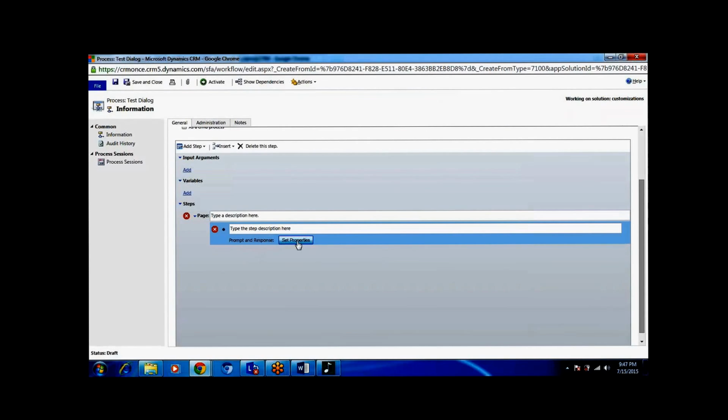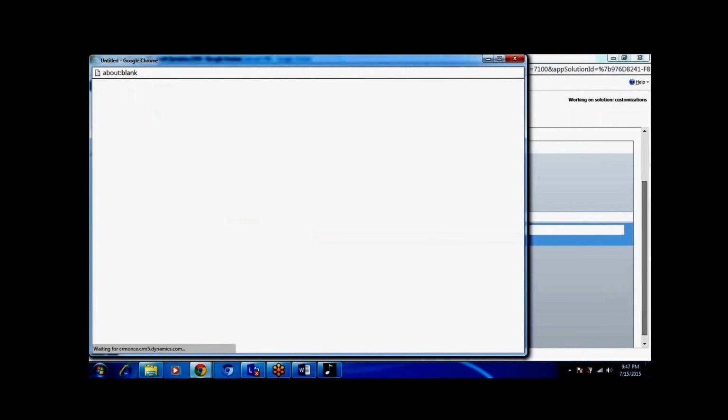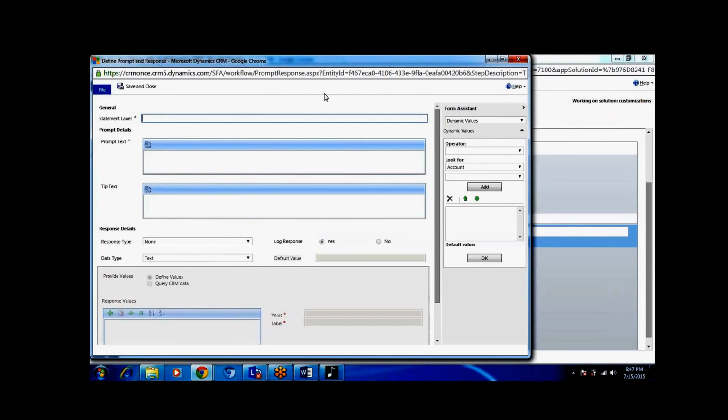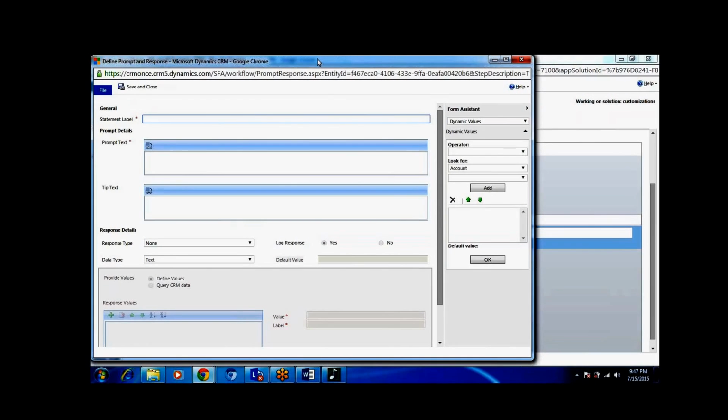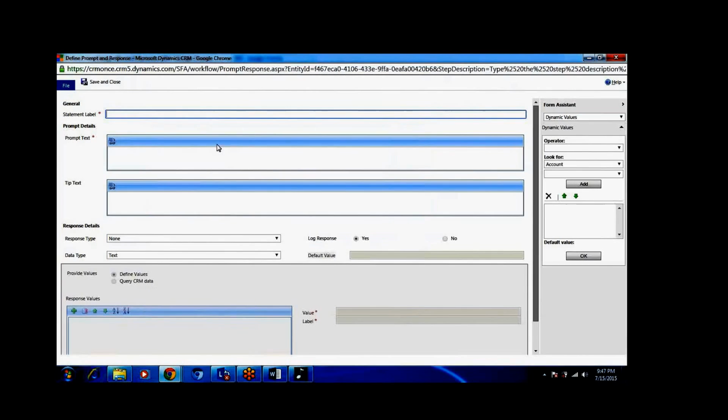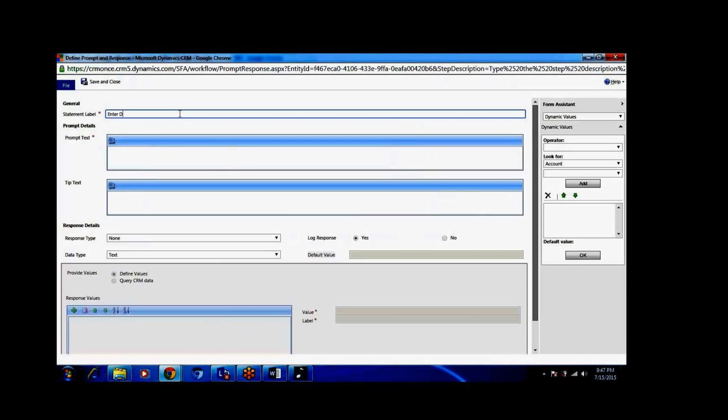Okay. So once you click on set properties, what is the form we want to show to the user? This is the first dialog to the user. Here we can set the statement, like enter data. Okay. So prompt text, what is the text you want to prompt?